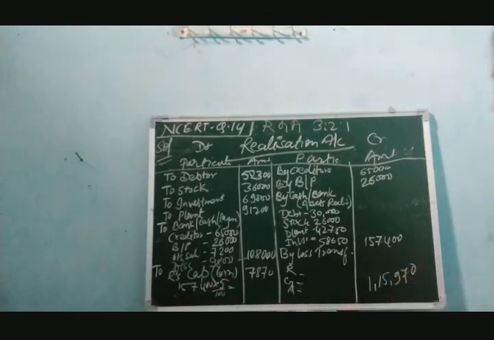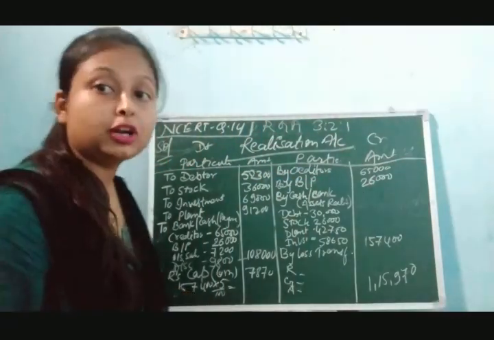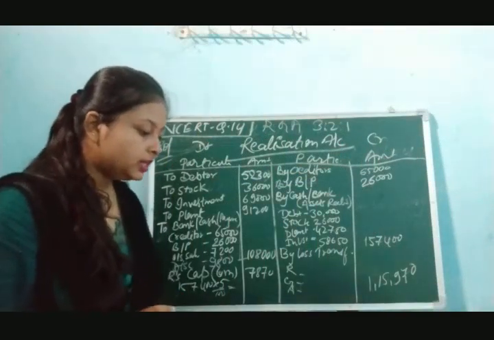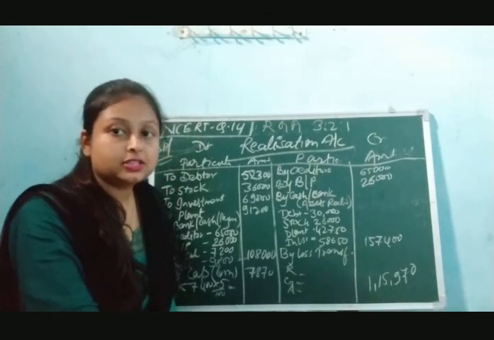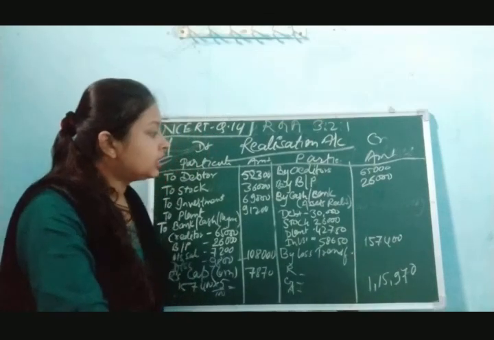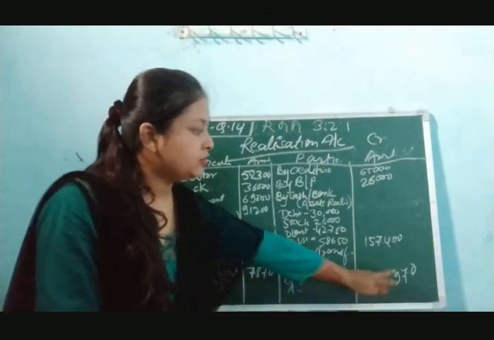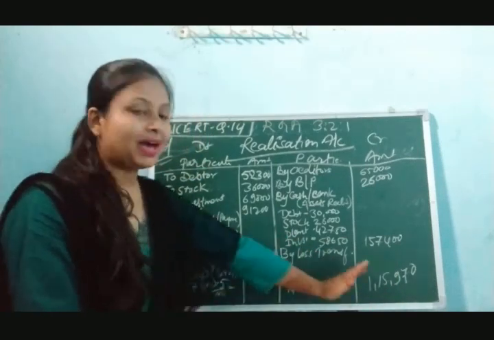In the NCERT book the amount is not mentioned correctly. The answer given there is 1,29,455, which is not correct. So the correct answer is 1,15,970. This is the balancing figure.